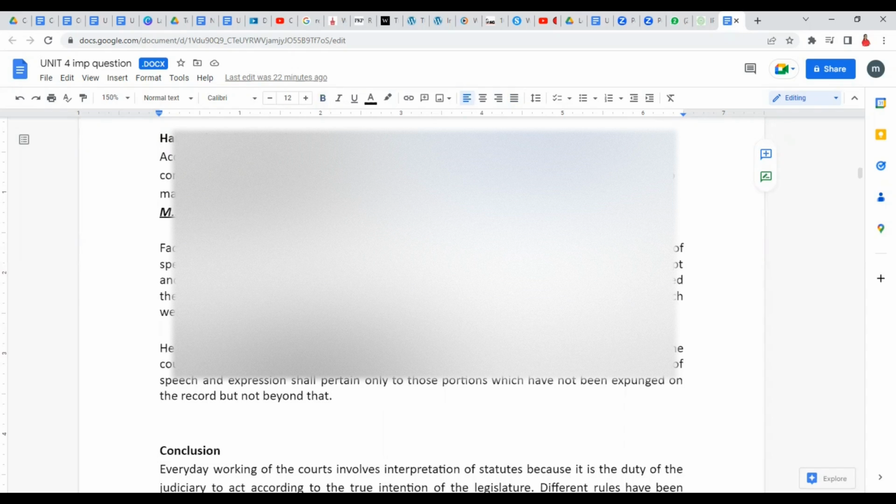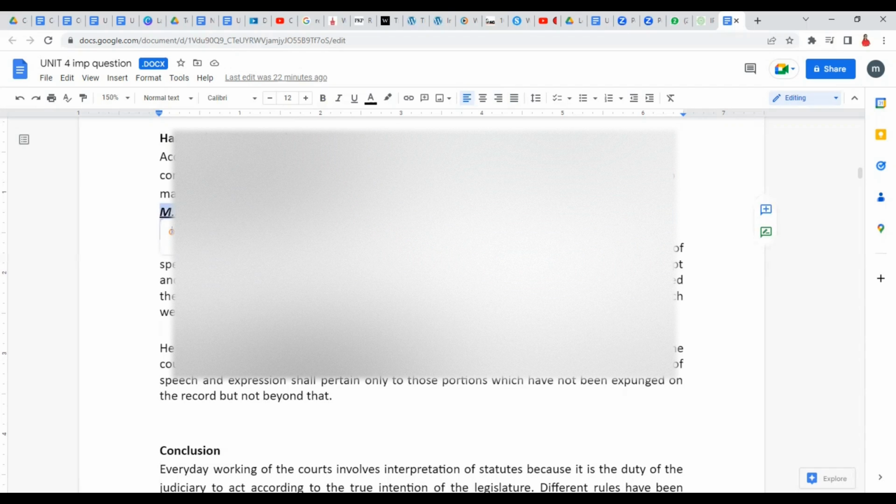Sometimes we might feel that one section is saying something, and another section is saying completely the opposite. It's conflicting with one another. Because these are provisions of the same statute, how do we allow them to harmoniously exist? How do we allow both provisions to remain in the statute without conflicting with each other? Okay, there this rule is applied, harmonious construction.